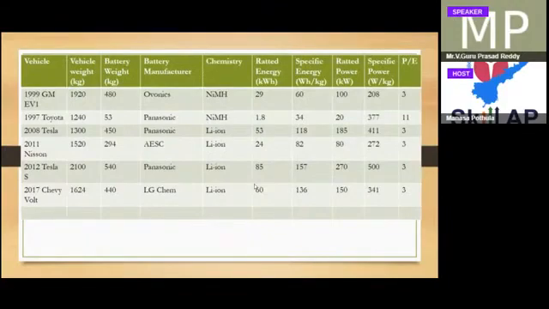Again, we can see some batteries which OEMs have used. These are some battery types, and these are the companies and their batteries we can see here. So if you see General Motors, they have given the weight of the vehicle, and this is the weight of the battery, and the battery manufacturer and the chemistry. So this is the third type of battery. I already told you most of them are lithium ion and nickel metal hydride. So we can see here power rating, rated energy rating, and specific energy per kg.